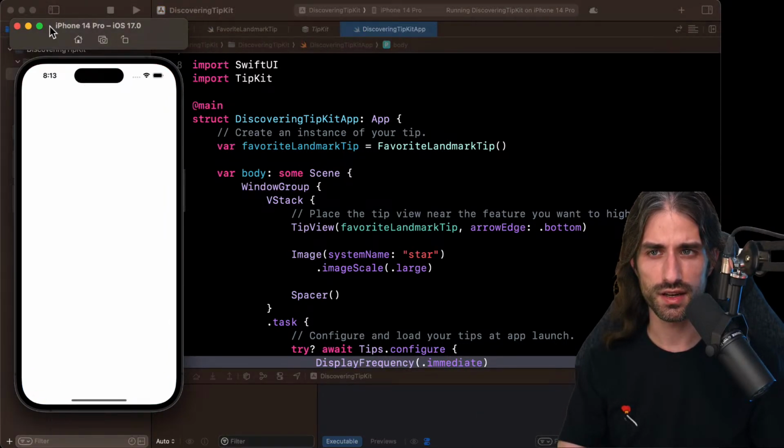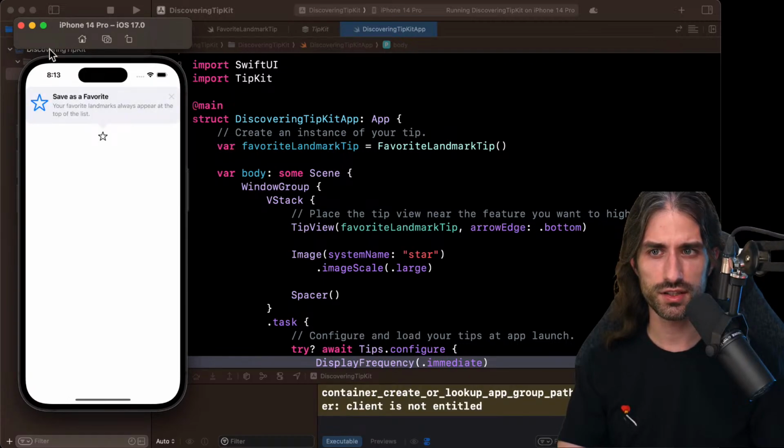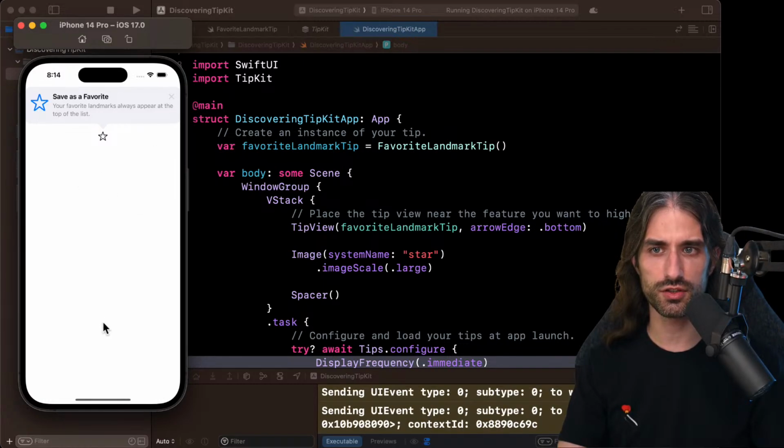So I'm launching the app in the simulator, an iOS 17 simulator, and you can see the tip has appeared. It's quite big actually, but we can see the title, the message, and the asset. We can close it by the little cross, but maybe also if I touch somewhere else? No, so I need to close it like that. And also the element has moved, so it hasn't really overlaid. It was really taking some room in the view hierarchy.